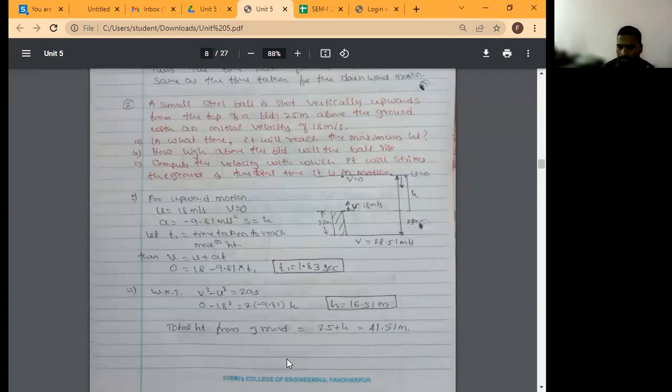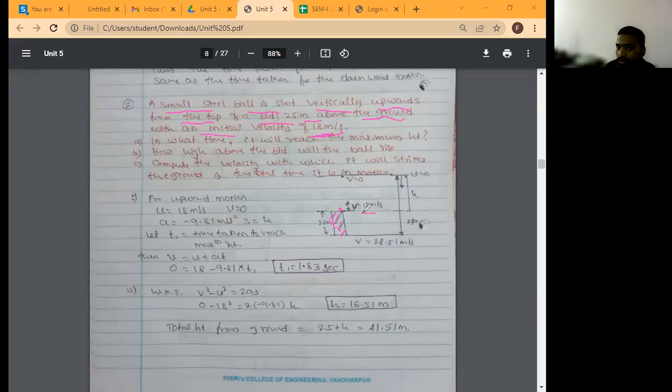This is on the motion equations problem. It is a lengthy problem, but don't worry. A small steel ball is shot vertically upward from the top of a building. The height is 25 meters above the ground, with an initial velocity of 18 meters per second. So there is a building, and one person is standing on top of it, throwing the steel ball in the upward direction.